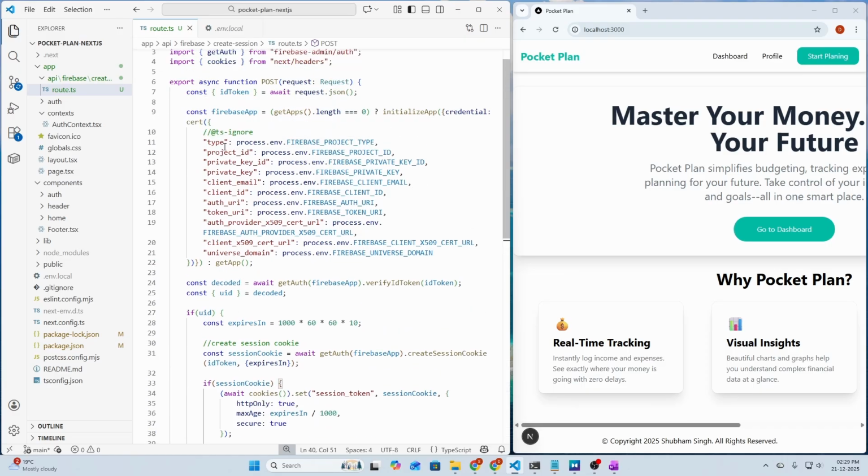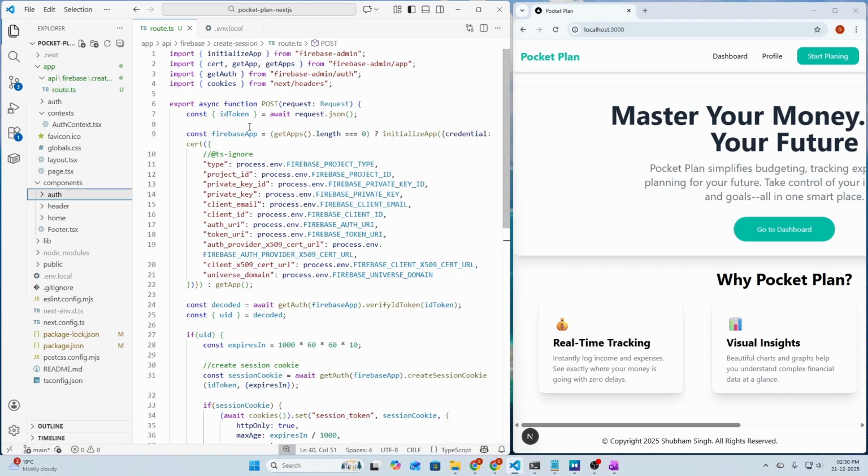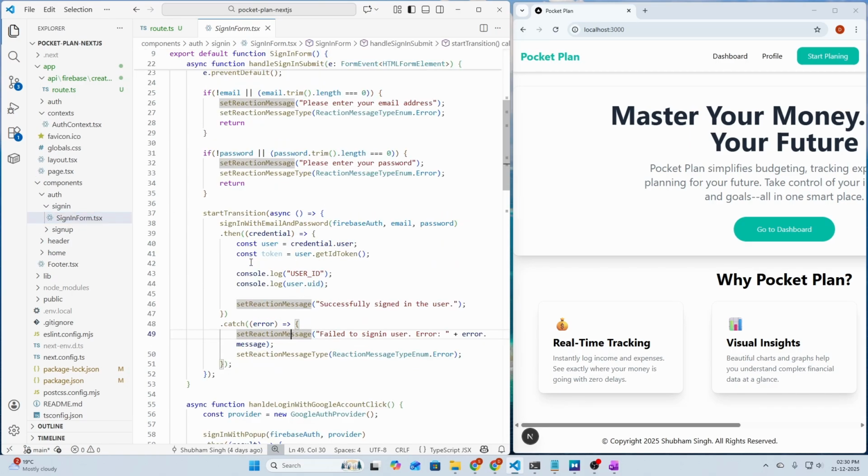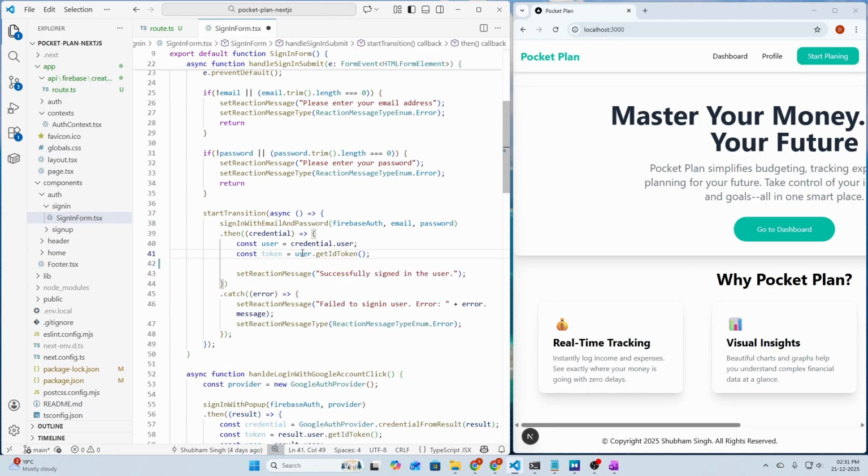So let's save it, and let's open our sign in form from components, auth, and sign in form. So here we need to actually call our API route with the fetch function. So let's do that here. Let's delete these console logs, and we are getting that ID token from Firebase, and then we need to pass the token to the server using fetch calls.